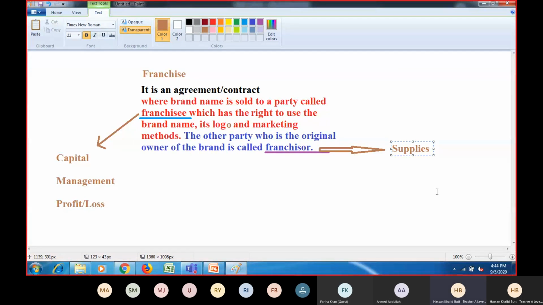Franchisor. Why? Because franchisor is the original owner of the brand. Franchisee will, at the maximum, have to close down that shop, that outlet. That's it. But what about the image throughout the world that franchisor is having? It will damage the image in other parts of the world as well.